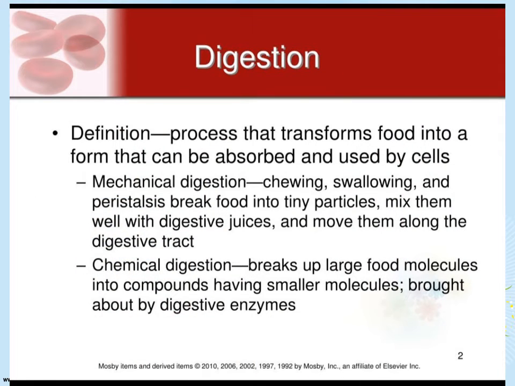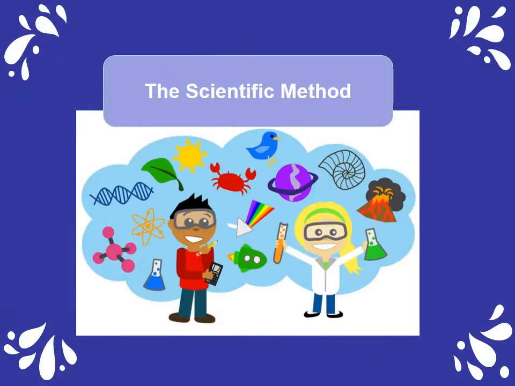So by conclusion, digestion is a process that transforms food into a form that can be absorbed and used by cells. It is done through mechanical digestion, like chewing, swallowing, and peristalsis that move the food along the digestive tract, and chemical digestion, which breaks up large food molecules into simpler compounds and molecules through digestive enzymes and juices.